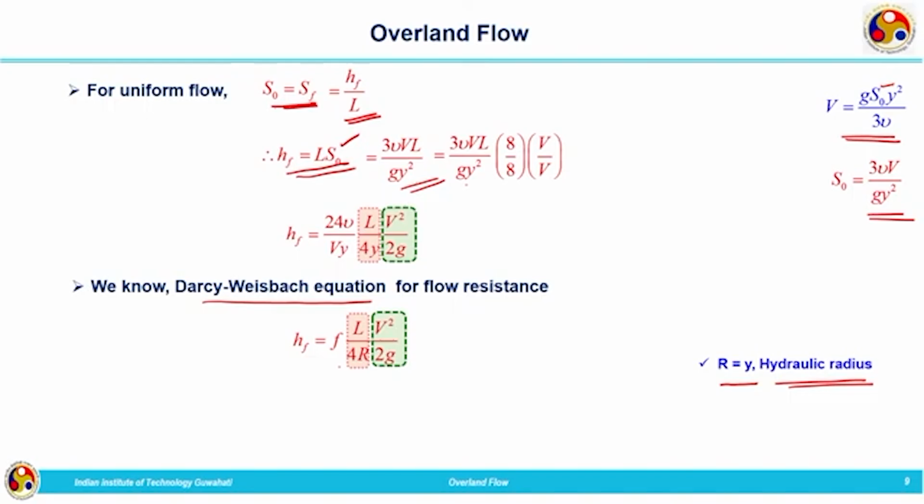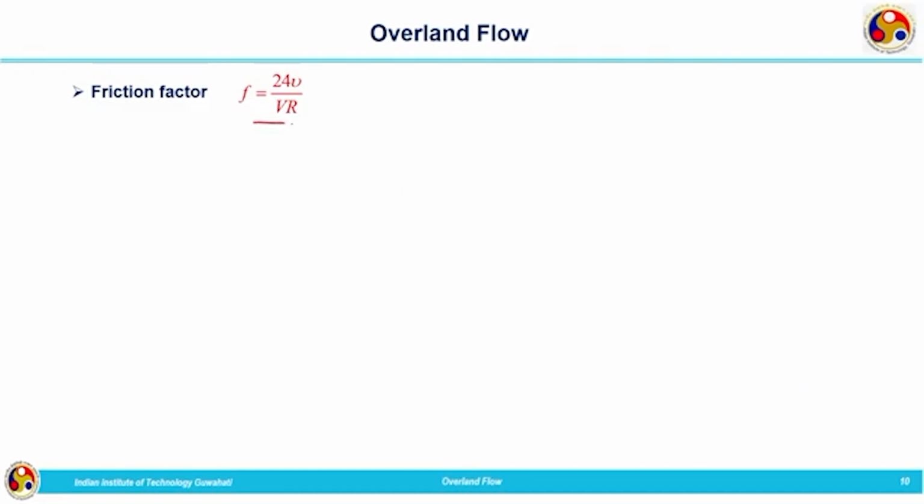So, by comparing this equation and the Darcy-Weisbach equation, we can conclude that R is the hydraulic radius, that is, the depth of overland flow y can be considered as the hydraulic radius R. Both are the same. And friction factor F can be written as, comparing these two equations, both can be equated. So, F is equal to 24 nu by Vy. That is what we have obtained over here. That can be written as 24 nu by Vr. Friction factor F is given by 24 nu divided by Vr.